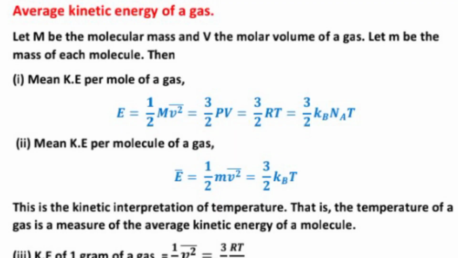Average kinetic energy of a gas. Let capital M be the molecular mass and V be the molecular volume of a gas. Let small m be the mass of each molecule. Then number 1, mean kinetic energy per mole of a gas will be equal to E equal to 1 upon 2 capital M v bar square, or it can be written as 3 upon 2 k N_A T. Mean kinetic energy per molecule of a gas E equal to 3 upon 2 kT.